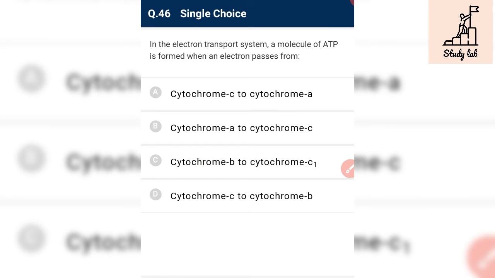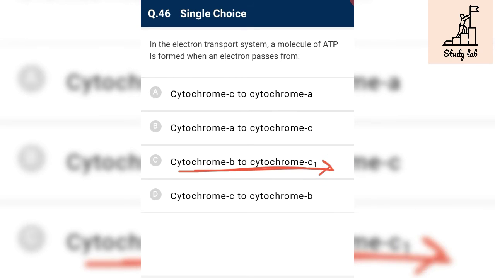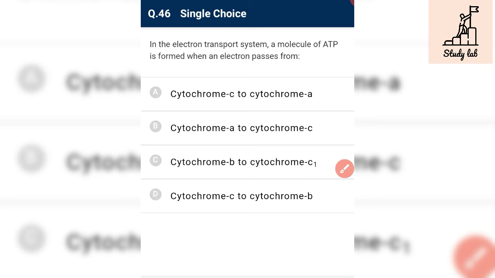In the electron transport system, a molecule of ATP is formed when electron passes from B to C1, that is cytochrome B. When electron passes from cytochrome B to cytochrome C1, then that is complex number 3, then the ATP is synthesized. Okay, 2H plus is transferred from the inner membranous intermitochondrial space to the matrix, and that results in synthesis of ATP.